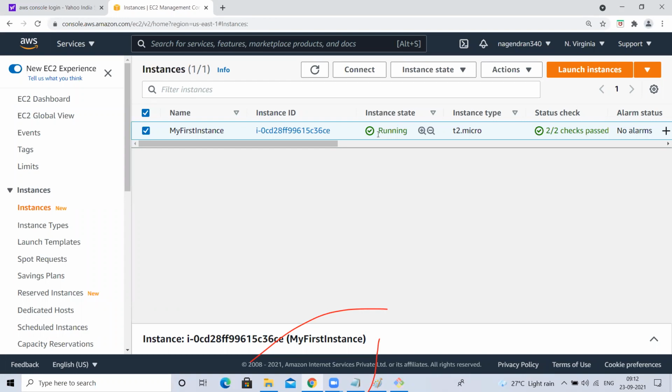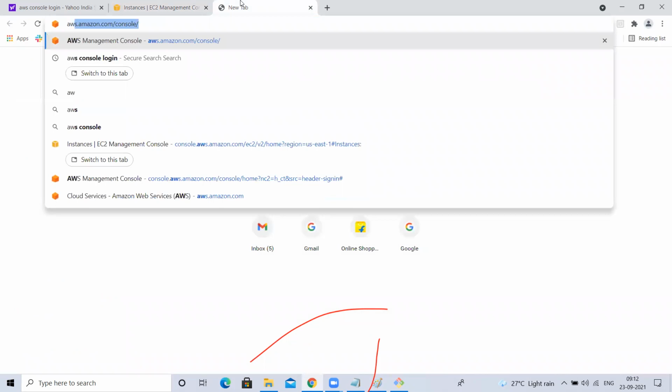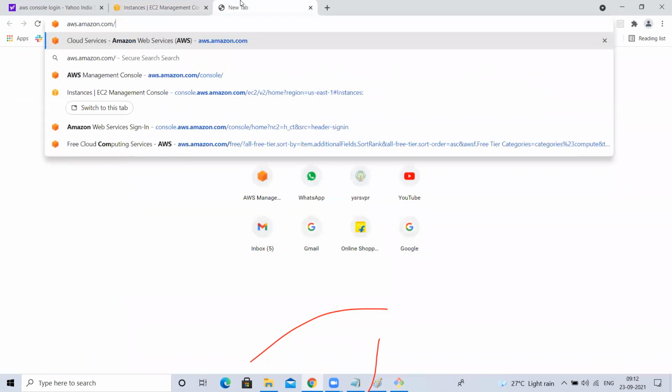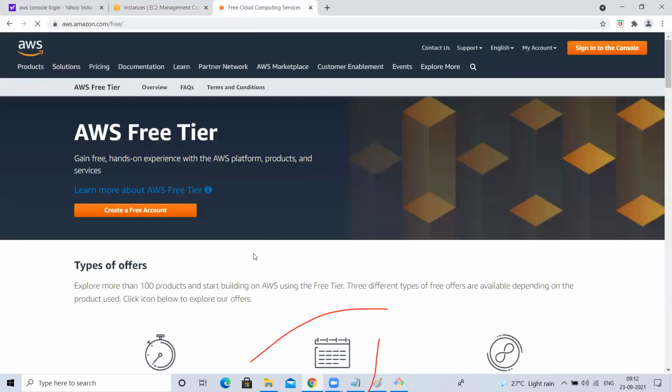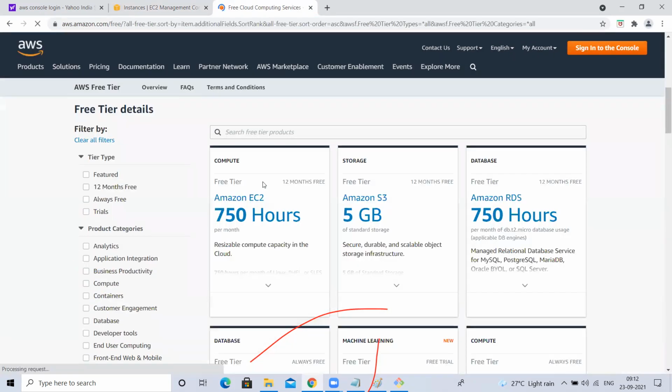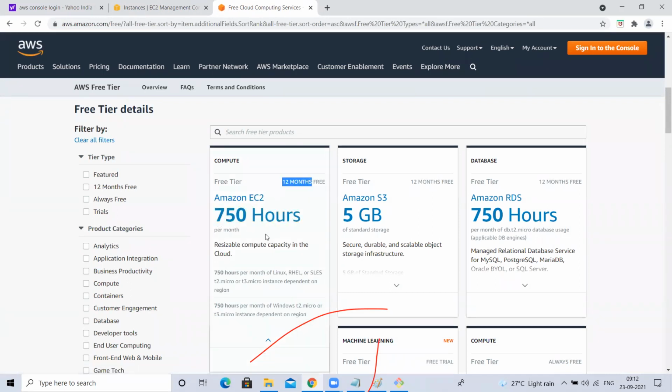AWS is giving 750 hours. Let me open that. Let me show you. If I type this, AWS is giving EC2 instance for 750 hours per month. 12 months free. For each month, they are giving 750 hours of EC2 instance.